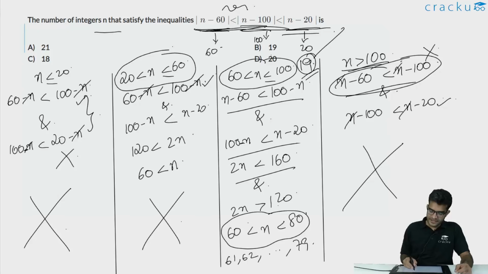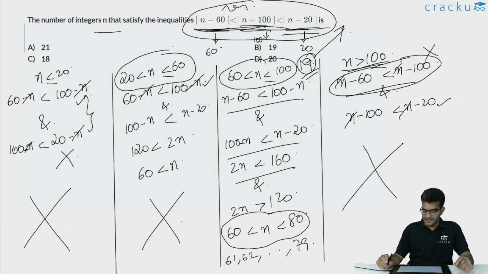So the only set of integers which satisfy this whole inequality lie between 60 and 80, and there are 19 such integers. They are 61, 62, ... till 79. So the correct answer is option B.